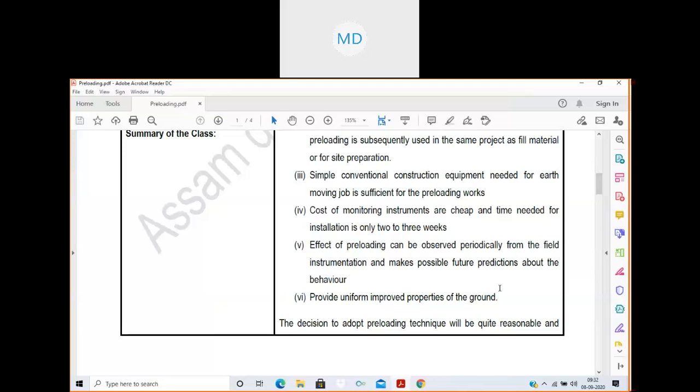So of course after application of this technique, wherever you have applied the technique, it will provide improved properties, and those properties will be uniformly the same. The characteristics of the soil will be uniform throughout.